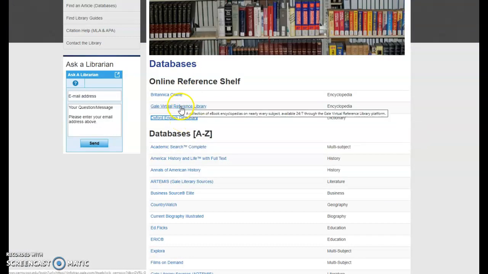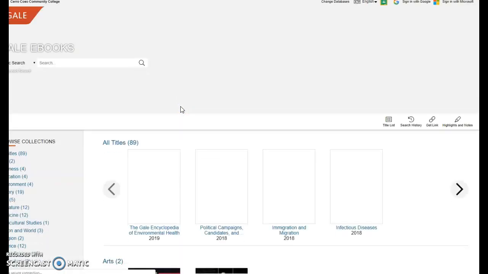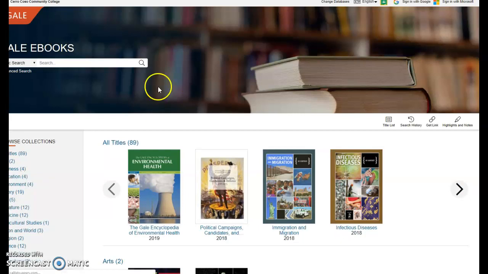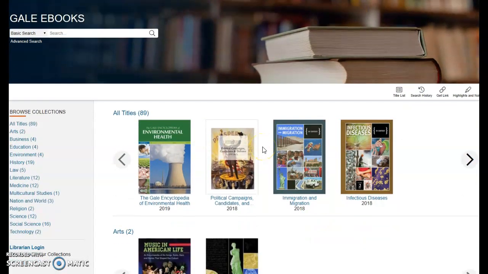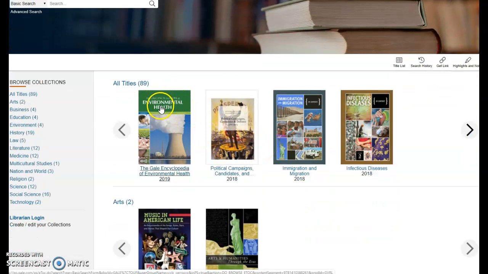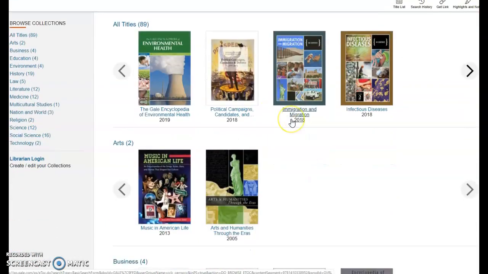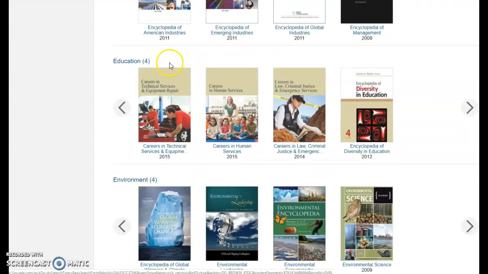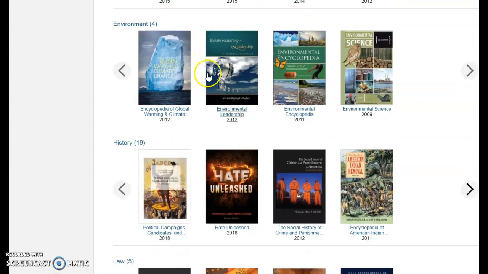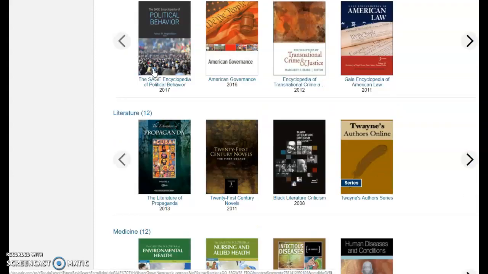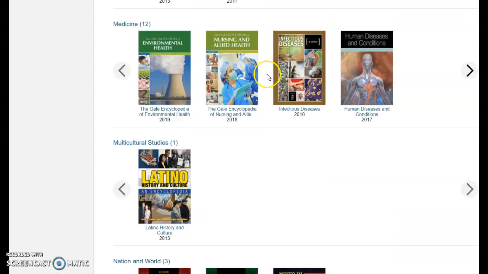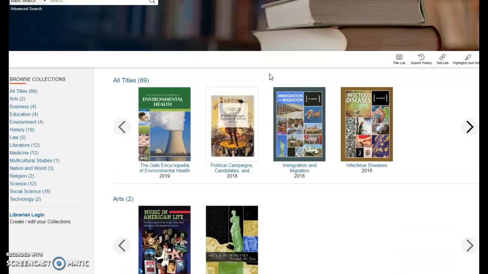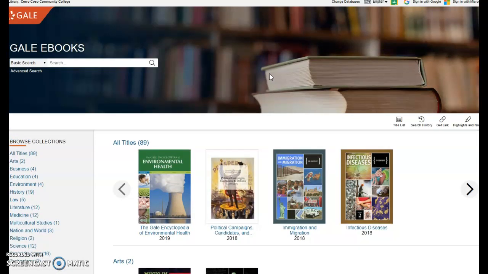The other one is the Gale Virtual Reference Library. It's also called Gale eBooks, which is a little confusing, but the only books included in this database are subject encyclopedias. So as you can see here, we've got the Encyclopedia of Environmental Health, Immigration and Migration. We've got arts encyclopedias, education encyclopedias, environmental encyclopedias, legal, literature, medicine, science, religion. It's a pretty extensive database of subject encyclopedias, and we're always adding new titles.